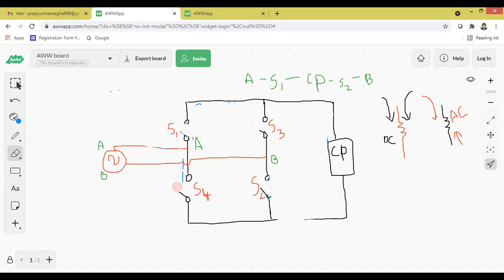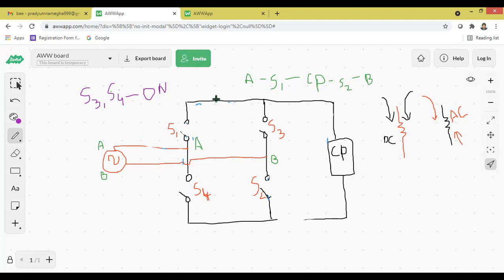Okay. So now let me write this. I'm just moving to the case 2. Case 2, what is the condition? Anyone tell me? Which switches we are closing now? S3, leftover switches, S4. S3 and S4 switches are closed. That means we use the word on.